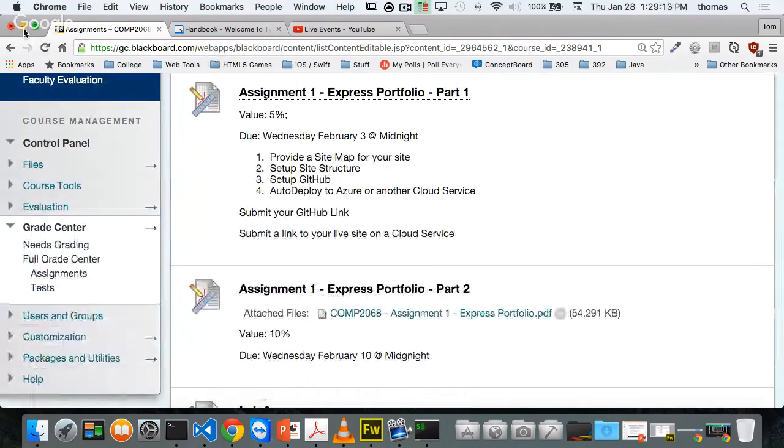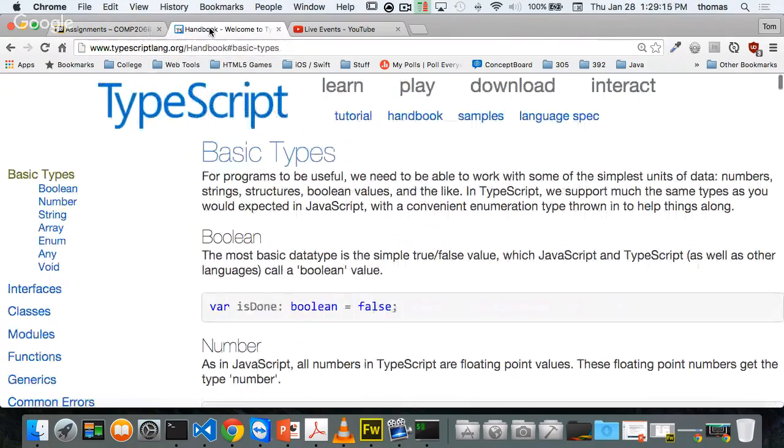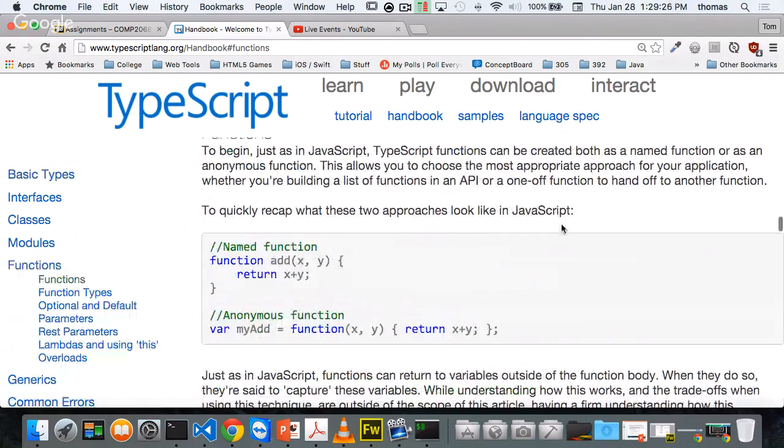But in the beginning, what I want to do is review some of the stuff we discussed about TypeScript and JavaScript, because a lot of the stuff we're doing is JavaScript, right? One of the questions I asked on your test is about functions. I said there are two types of functions, two approaches: the named function and the anonymous function.